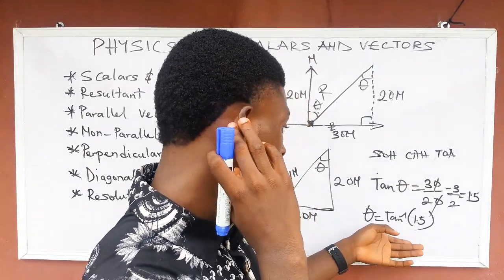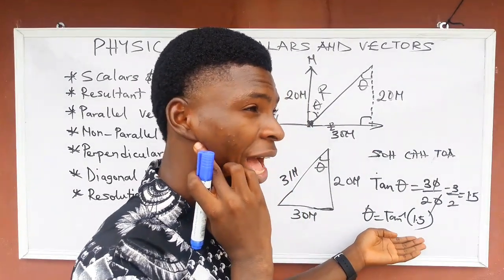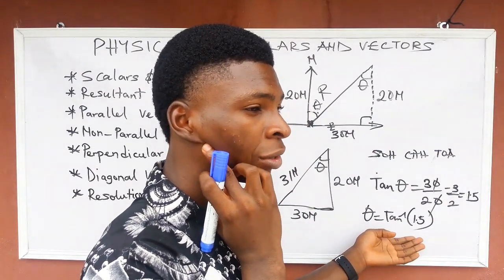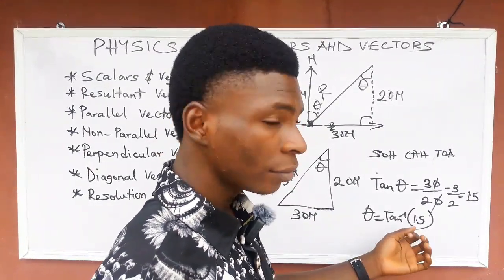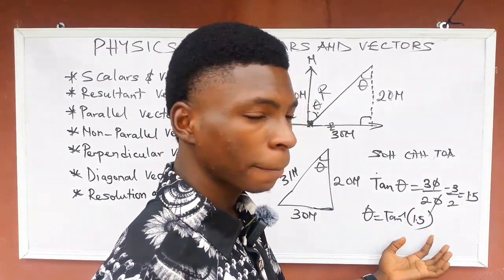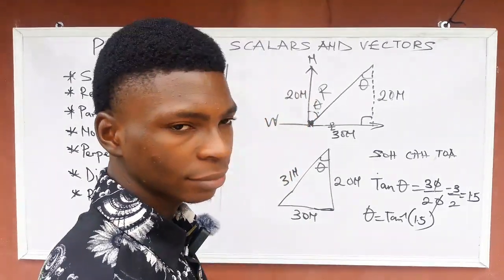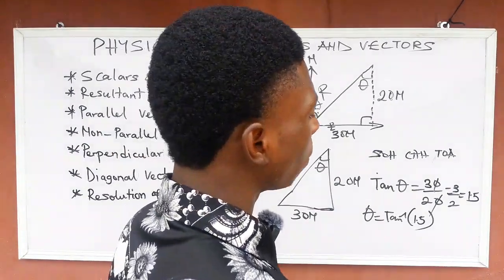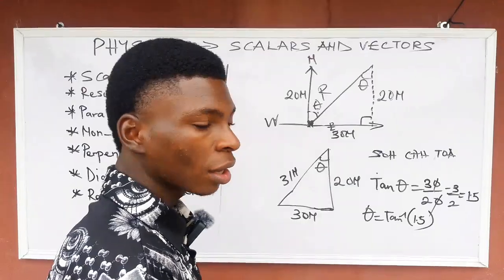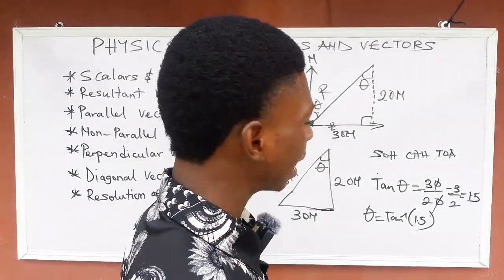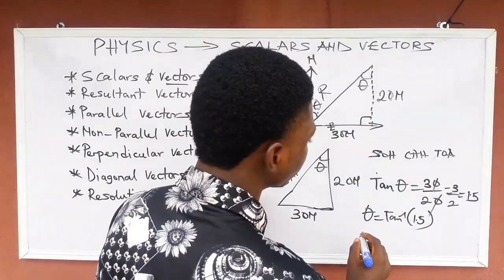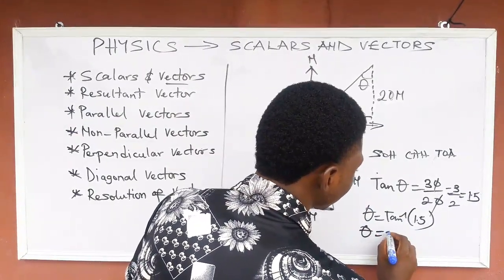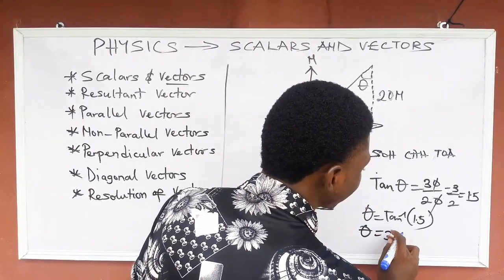If you press this in your calculator, I don't know the angle it can give you. But let's assume that this angle is 30 degrees. I'm sure it's not 30, but let us assume, press your calculator and get the final answer and put it there. So theta is 30 degrees, not Newton.